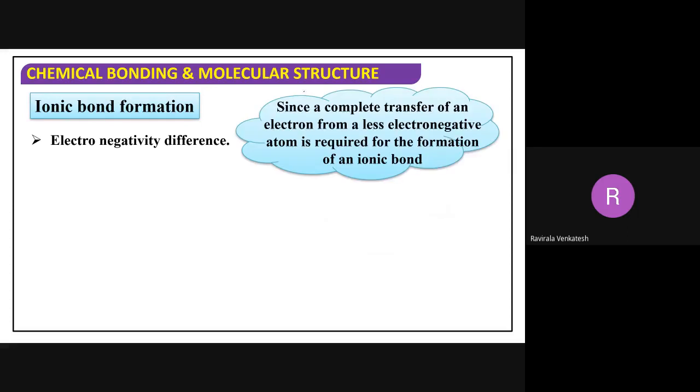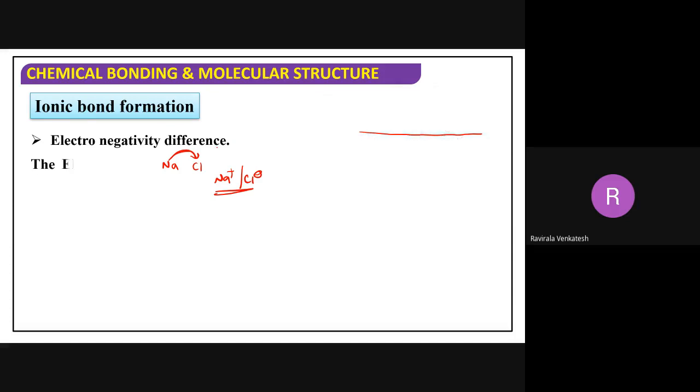Complete transfer of an electron from a less electronegative atom is required for the formation of an ionic bond. You observe sodium and chlorine. Now complete transfer of an electron from sodium to chlorine is taking place here. So we will get Na plus and Cl minus. Now we get an ionic bond. So for formation of an ionic bond, what happened? Electrons will transfer from the less electronegative atom to the more electronegative atom. Correct or not?